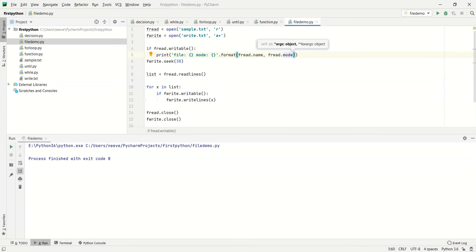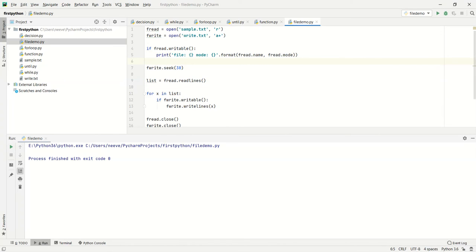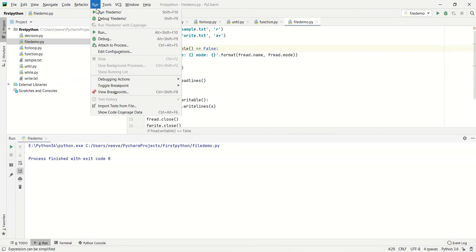Now we are checking whether it is writable. We opened in the read only mode, and we are checking whether it can be writable. It will be false. In case of false, we need to provide what the file is and what the mode of operation is. Now I am going to run this file demo again.